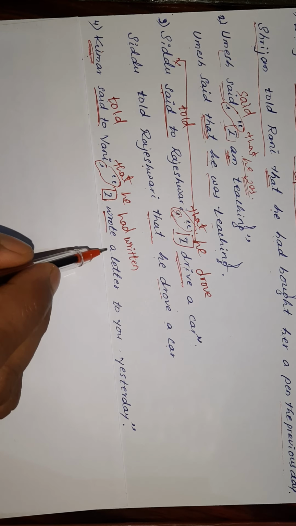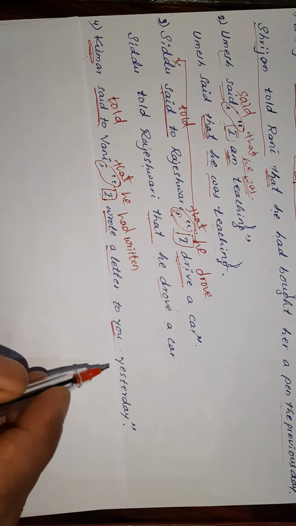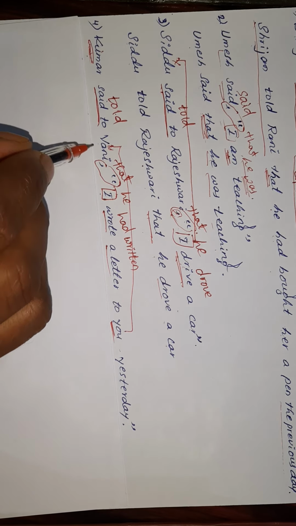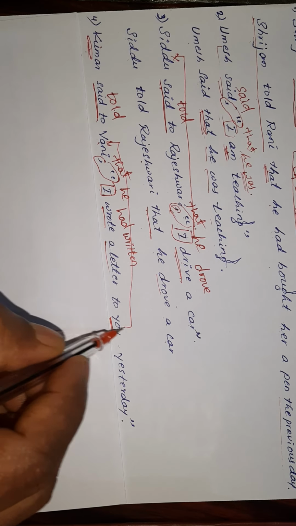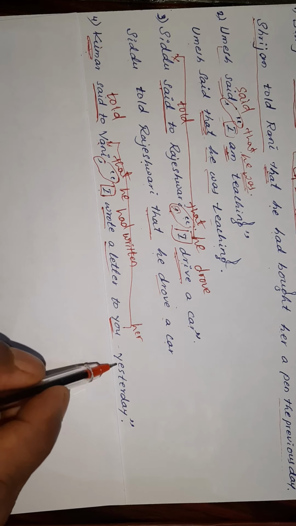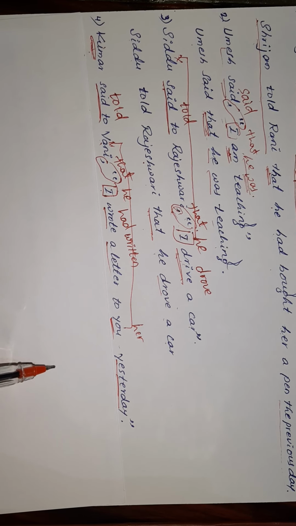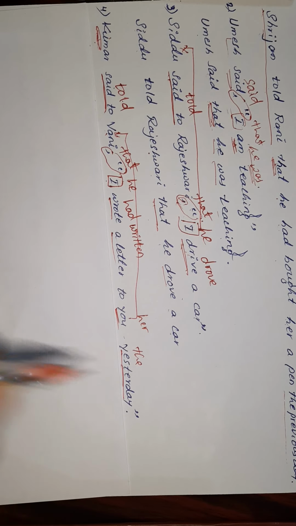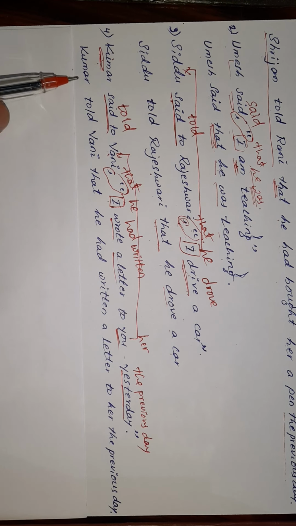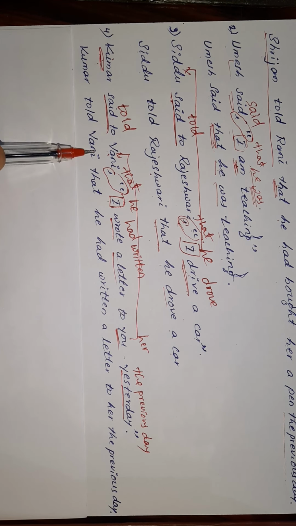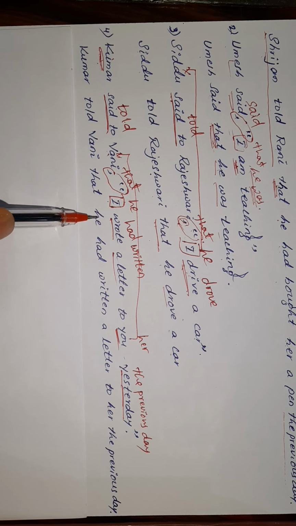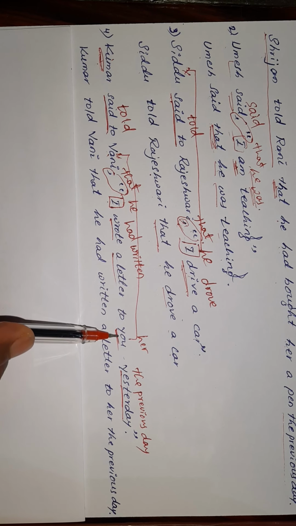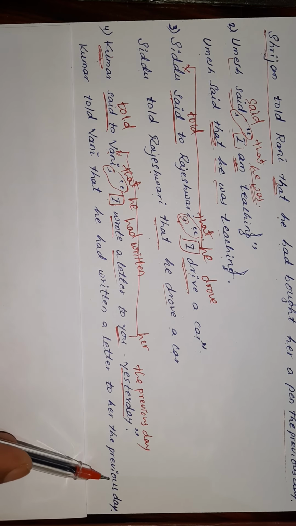A letter remains. You is the second person and changes according to the object of the reporting verb. Vani is a girl, so we use her. Yesterday is nearness; as we saw in our earlier example, yesterday becomes the previous day. If we solve it, it becomes: Kumar told Vani that he had written a letter to her the previous day.